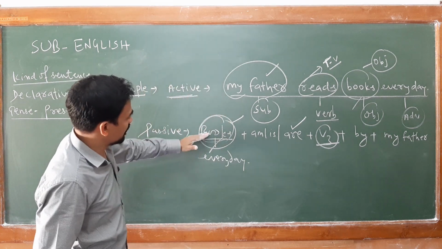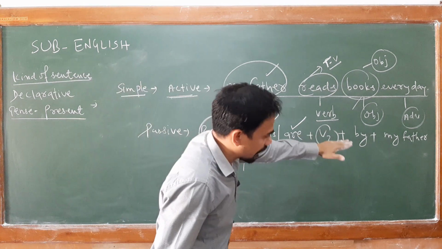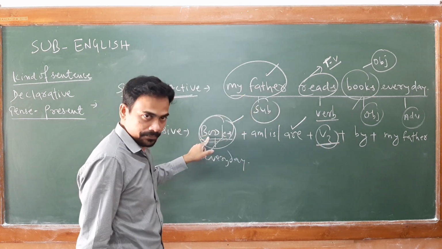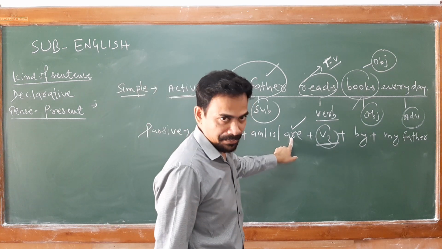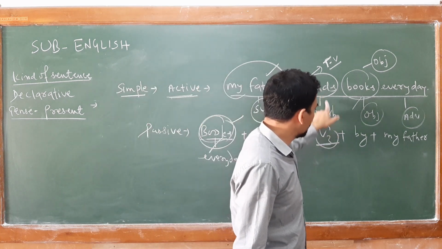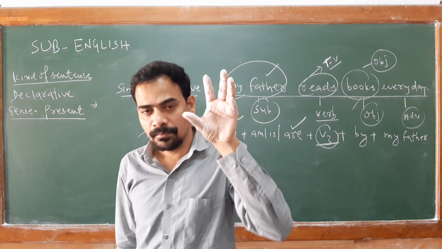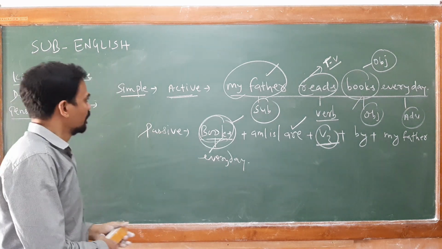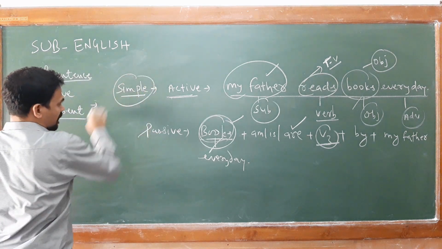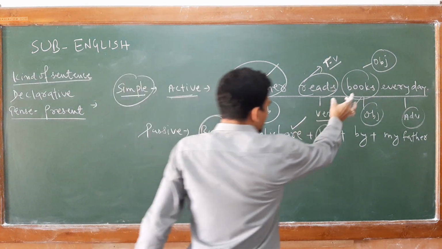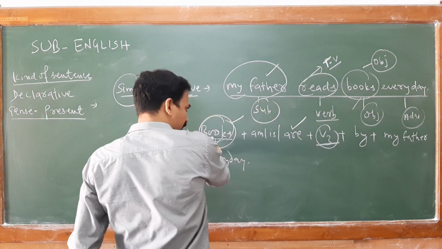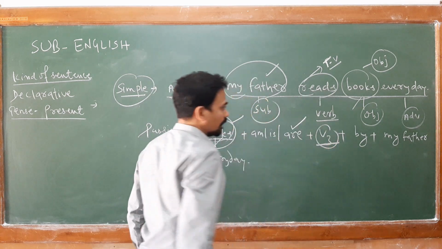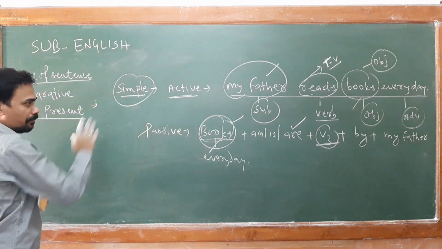Whenever a child is writing, books are read. You are simply selecting your object and writing it in subject form. Then you have to select am, is, are, plus you are converting your main verb into V3. If you follow this format, then absolutely your passive form will be correct. So you noticed it very carefully: you are bringing the object, writing it, selecting the helping verb, then the main verb will be from your writing. This is the format of simple form.